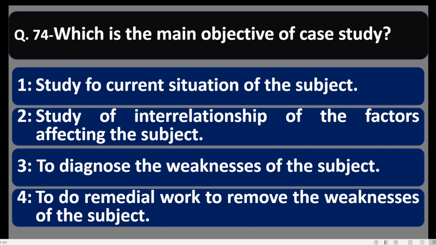Number four, to do remedial work to remove the weaknesses of the subject. All four things are done in a case study, but the main objective is to study the interrelationship of the factors affecting the subject. How the interrelation of the factors affects the subject, that is the main motto of any case study. So option number two is correct.